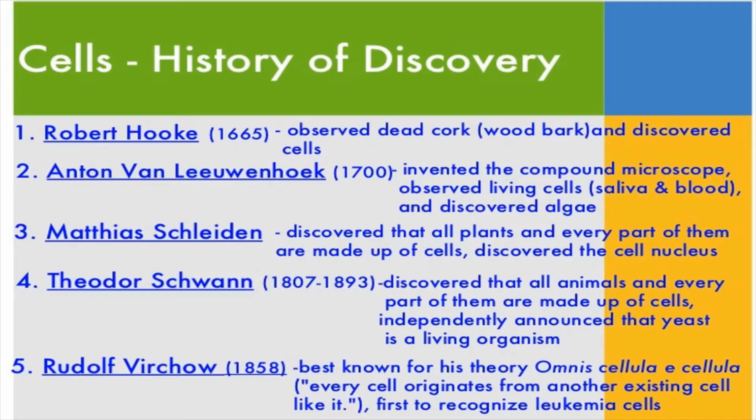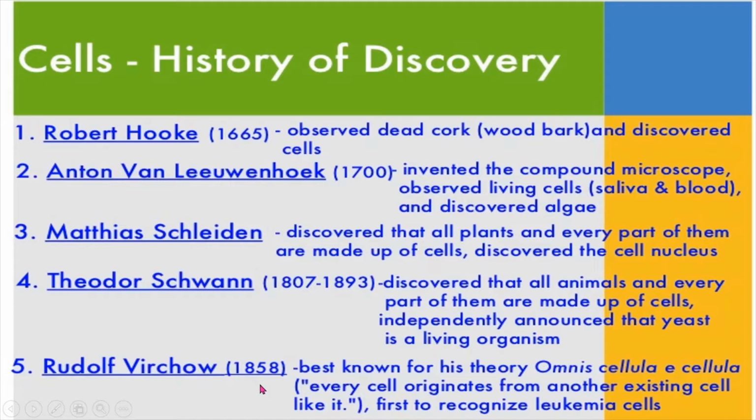And Matthias Schleiden discovered that all plants and every part of them are made up of cells. He told that not only the bark or the living cells, but each and every part of the plant is made up of cells. And he also discovered the nucleus. And Schwann, 1807 to 1893, discovered that all animals and every part of them are made up of cells. He said each and every part of the plant is made up of cells, and each and every part of the animal is made up of cells. He discovered the nucleus also, and he independently announced that yeast is a living organism. Yeast, we find it in yogurt or curd.